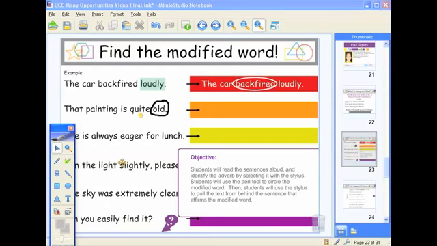Last but not least, then, we can check for that understanding. We can check to make sure that this is actually correct by doing the little magic trick here where the students are going to pull the sentence on over to the right-hand side. Now, how cool is that?